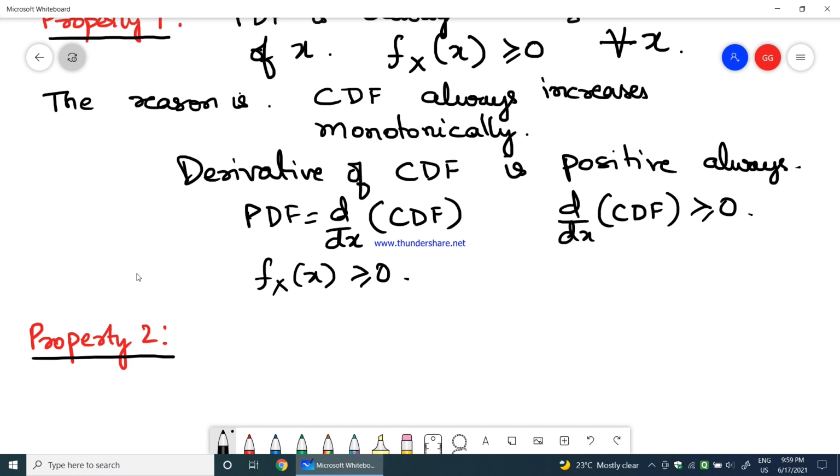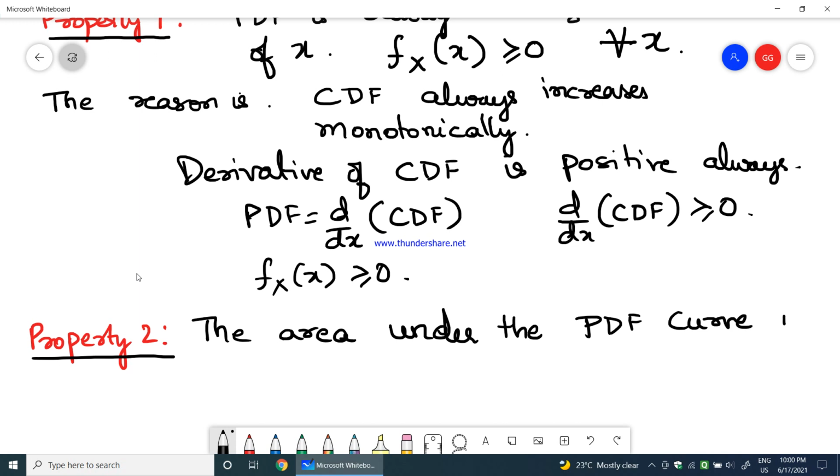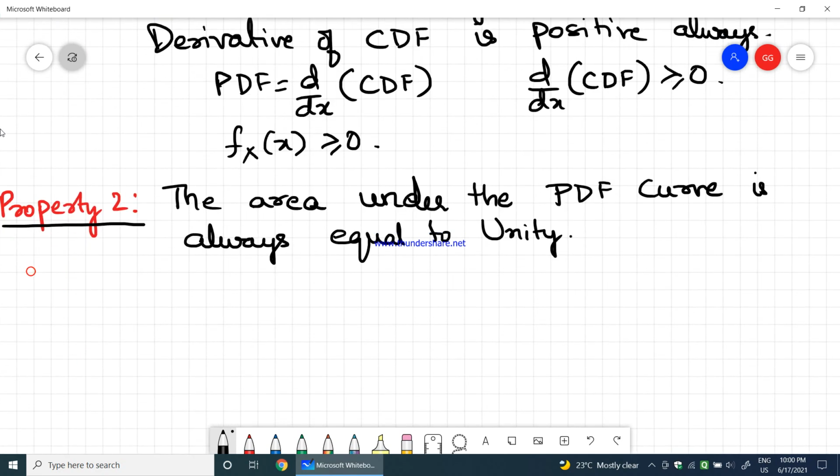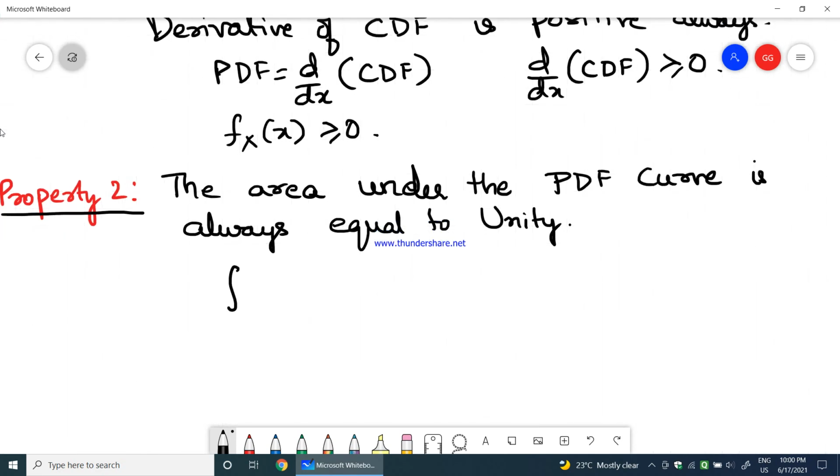Now, let me go with property 2. So, what does property 2 say? The area, this is what I was telling in the properties of CDF when I was discussing. The area under the PDF curve is always equal to unity. Unity means it is always equal to 1. It means that the integration from minus infinity to plus infinity of Fx of x dx will always be equal to 1.